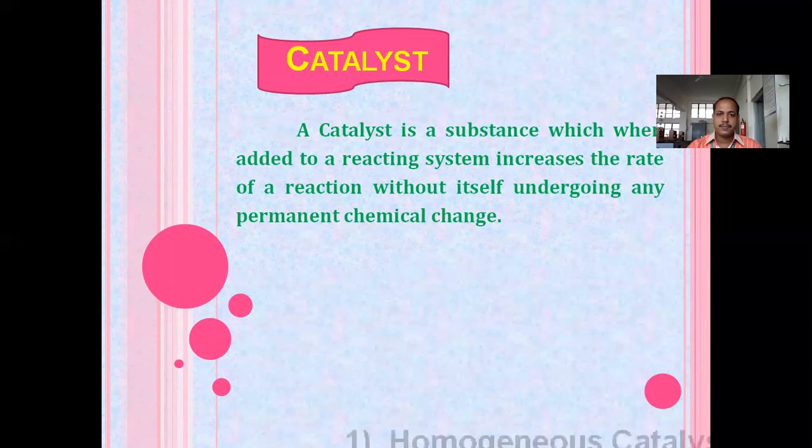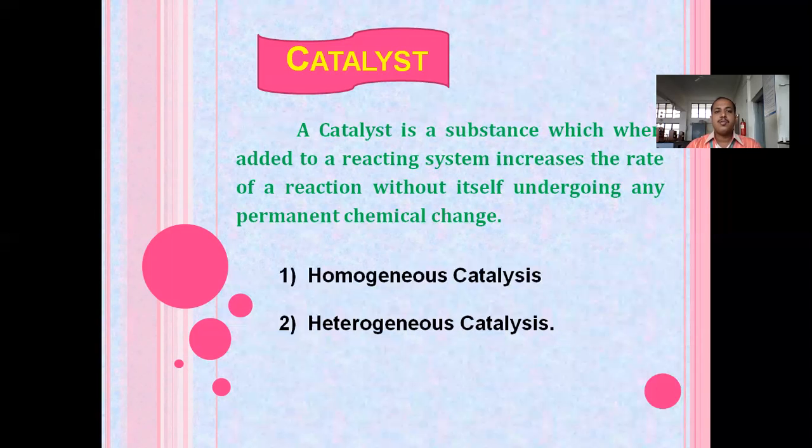Okay. Now there are two types of catalyst: the homogeneous catalyst and the heterogeneous catalyst. All of you know that homo means same and hetero means different.